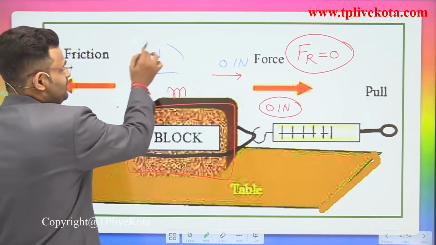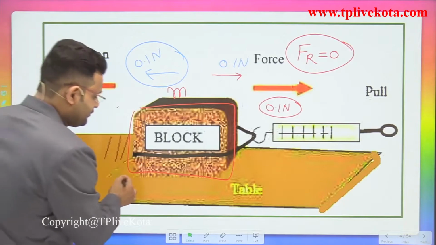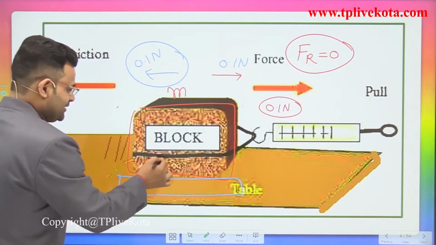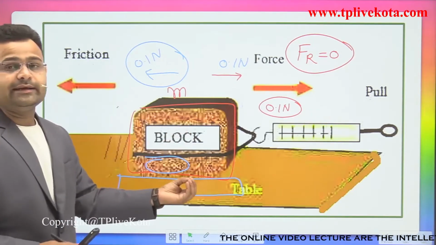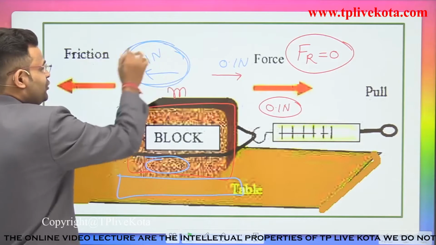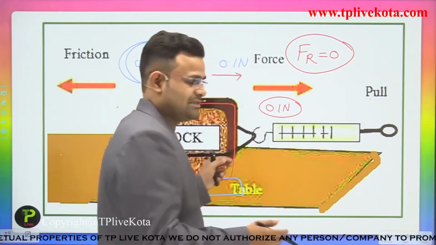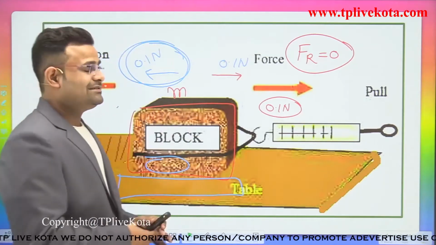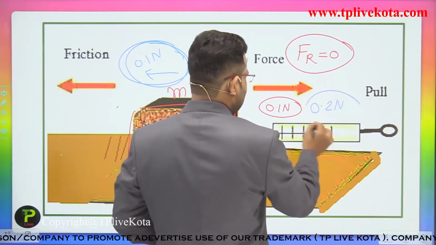That force appears due to the roughness of that surface and that surface. So that surface provides a frictional force in the opposite direction, and the magnitude of that force is 0.1 Newton. If you increase that force from 0.1 to 0.2, the body again does not move.